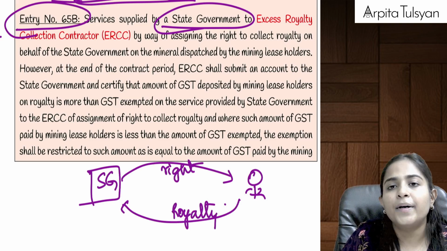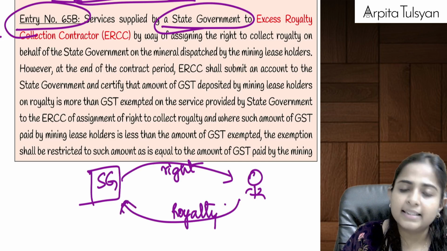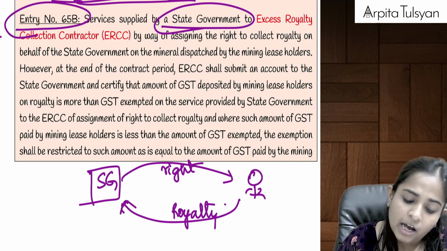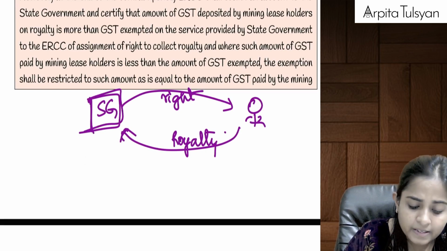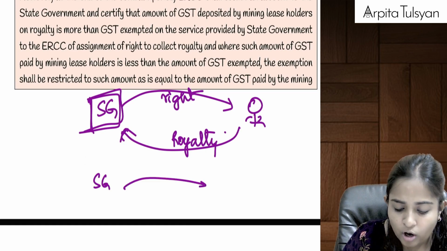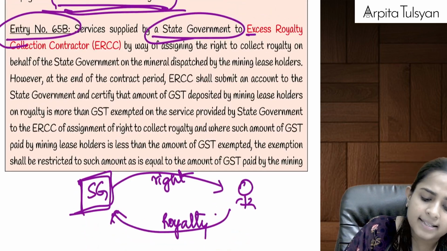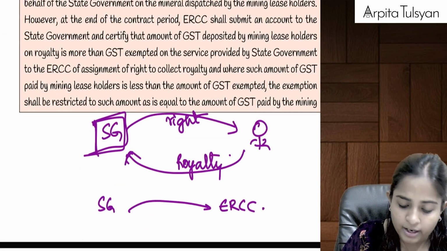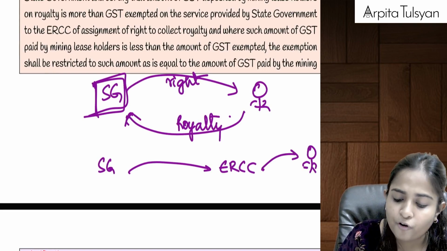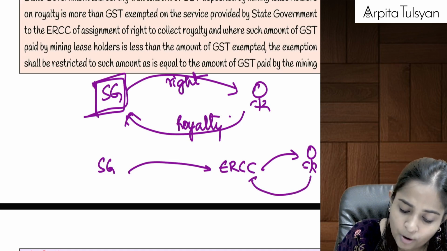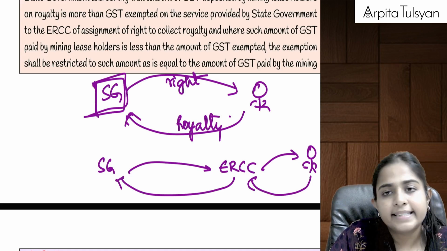Okay, the state government has given me the right to use the natural resources, and I will have to compensate the state government by paying some royalty. Now listen, for this, the state government is going to appoint a person called ERCC, excess royalty collection contractor, and this ERCC is going to collect the royalty from me. Means I will pay the royalty to the ERCC, and then ERCC will pass it on to the state government.